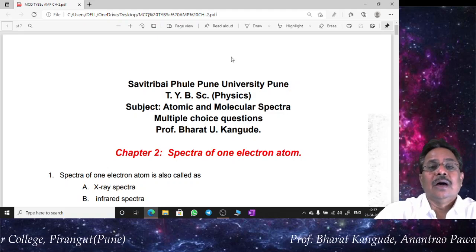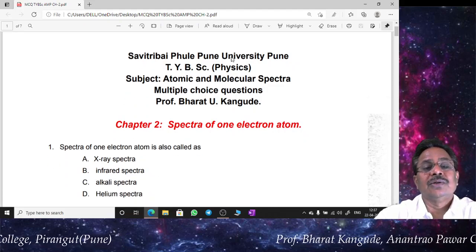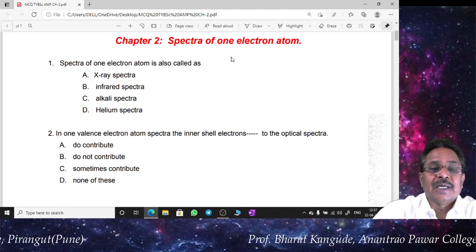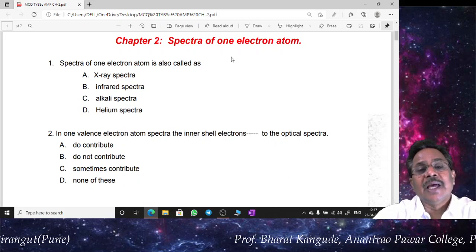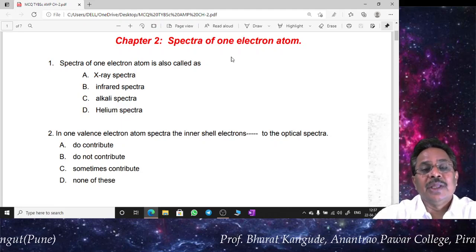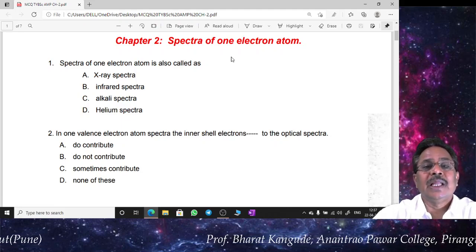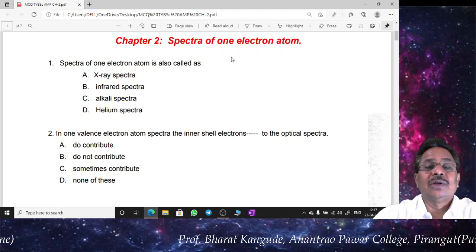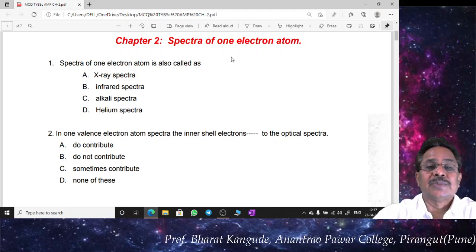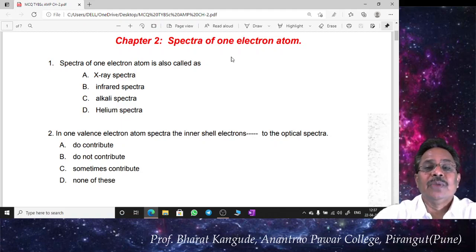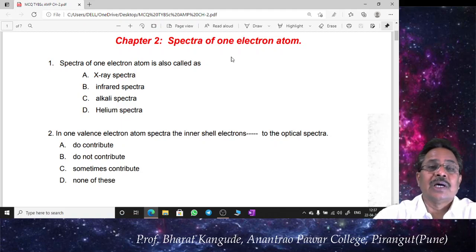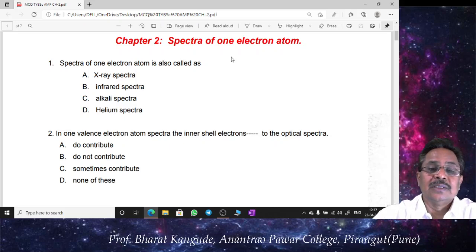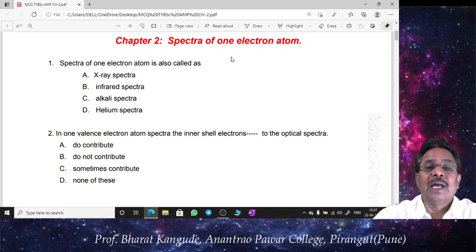In today's discussion, we are going to concentrate on chapter number 2, spectra of one electron atom. Basically, this is also called the spectra of alkali atoms. Atoms in which the last orbit has one unpaired electron are called one electron atom systems, and the spectrum given by such atoms, having one electron in the outermost orbit, is called the spectra of one electron atom system.